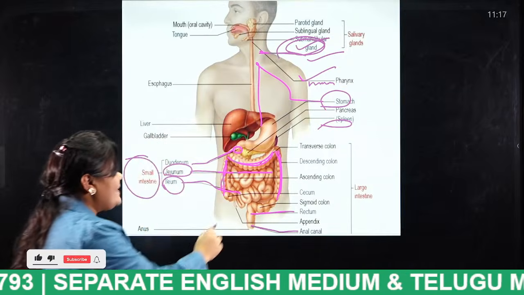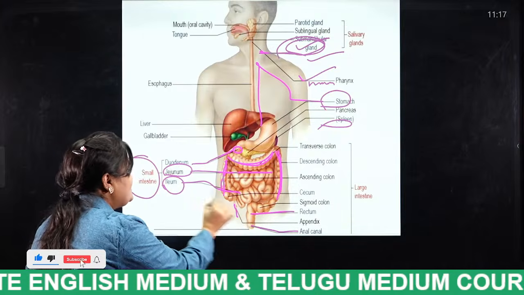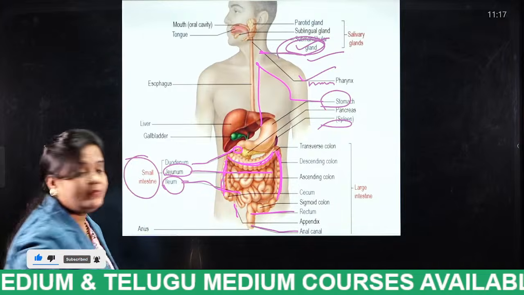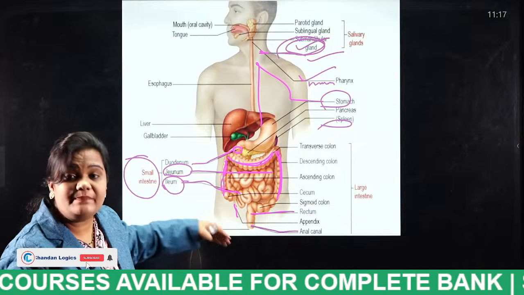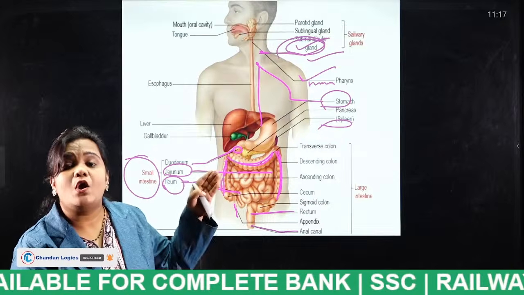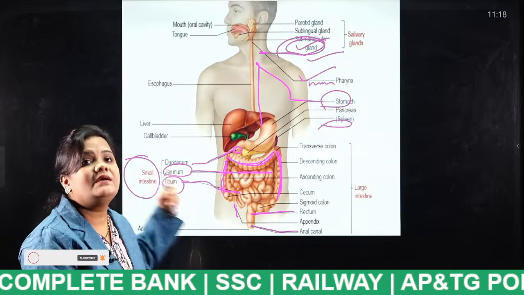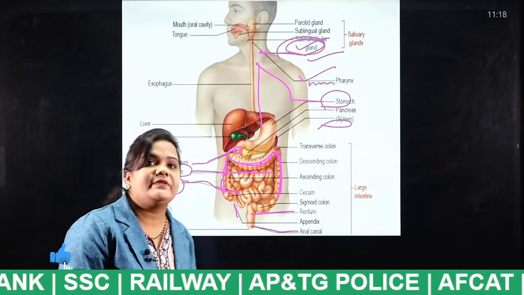Where is the appendix present? The appendix is present exactly below the ileum. Remember, students, the appendix is present exactly below the ileum, which is the lowest part of the small intestine. Okay? Yes, very good.